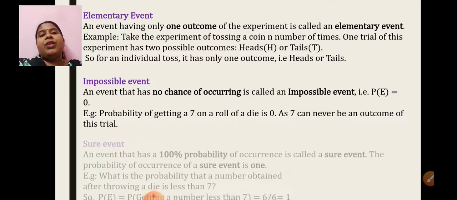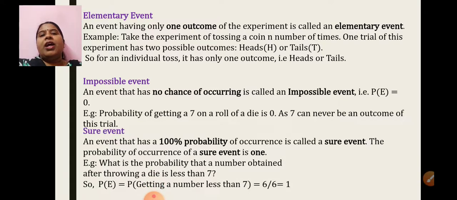Then the next important thing is the sure event. An event that has 100% probability of occurrence is called a sure event. Now I am definitely sure it is going to happen, 100%. So for such an event, the probability is 1. Yes, make a note of this also, that the probability of a sure event is always 1. The probability of an impossible event is 0. And an event having only one outcome is an elementary event.